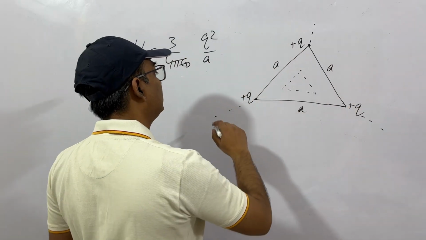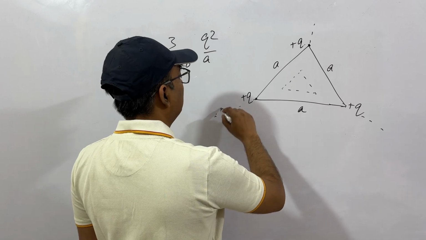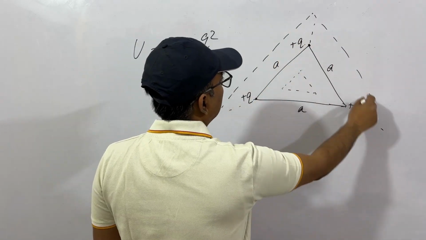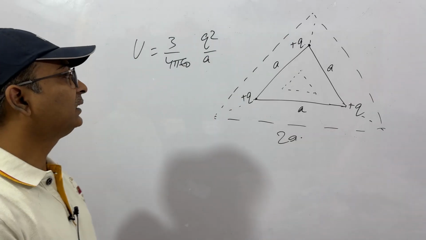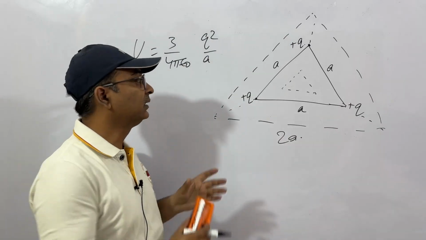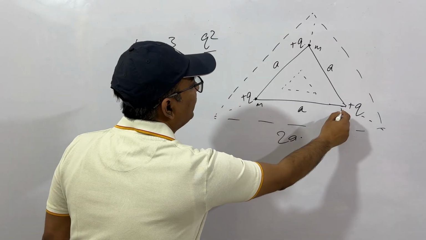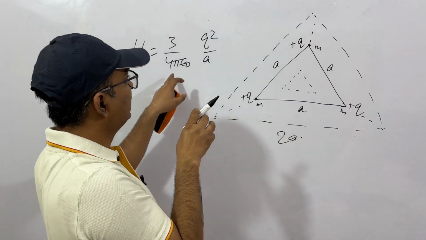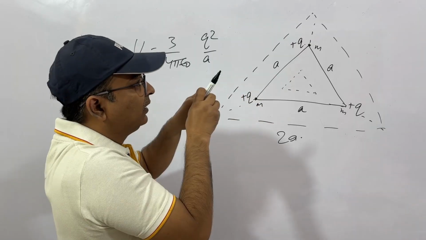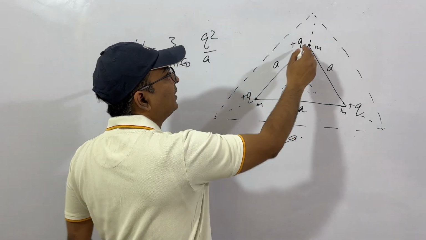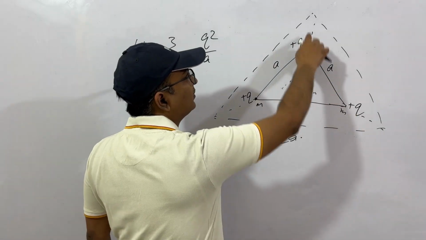At a certain point, let's say t equal to t1, the length of the sides is now 2a. It says, what will be the velocity of these particles? These are three particles with mass m and charge q, and the energy of the system was this. The moment you release them, they'll run away, because all of them have the same charge. So this will run in this direction, this in this direction, and this in this direction.